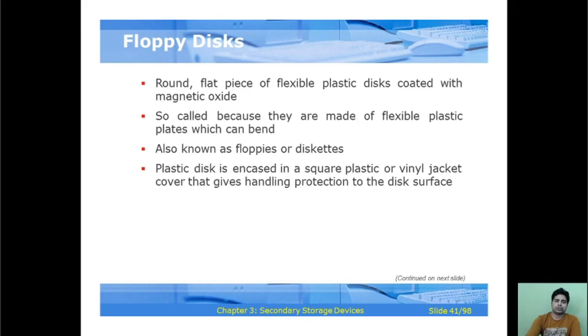If we talk about the floppy disk, these are the key characteristics. The first one is that it is a round flat piece of flexible plastic disk coated with magnetic oxides. The second is that it is so called because it is made of flexible plastic and the plates can be fanned. It is also known as floppies or diskettes, and the plastic disc is encased in a square plastic or vinyl jacket cover that gives handling protection to the disk surface.